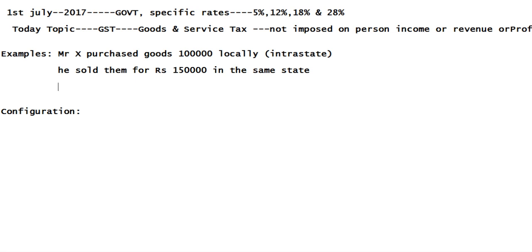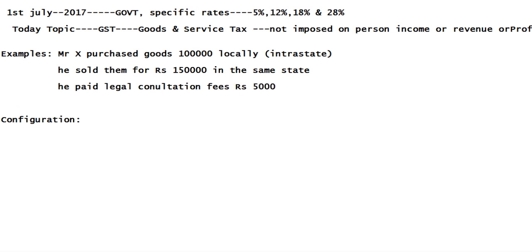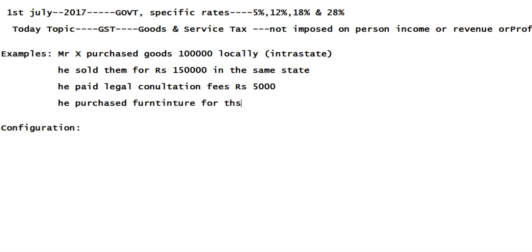And third one is, he paid legal consultation fees rupees 5,000. And fourth one is, he purchased furniture for his office for rupees 12,000. Now, what are the entries that will come under this GST concept?